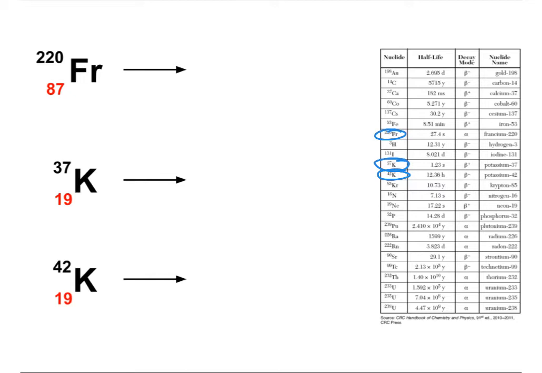We can see that francium-220 undergoes alpha decay, so an alpha particle is formed. Let's figure out what the remaining nucleus is. It's supposed to have 85 protons, so it is the element astatine, and the mass of that particular isotope of astatine would be 216, 4 atomic mass units less than francium-220.